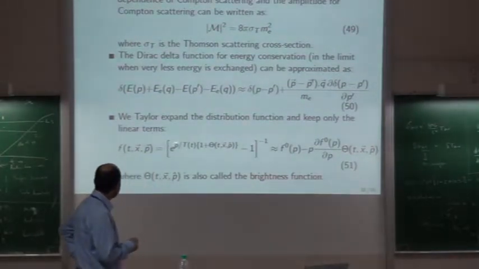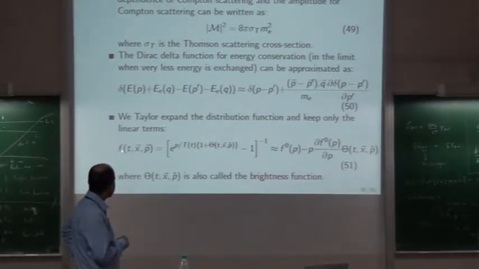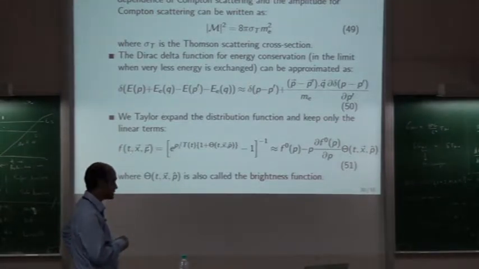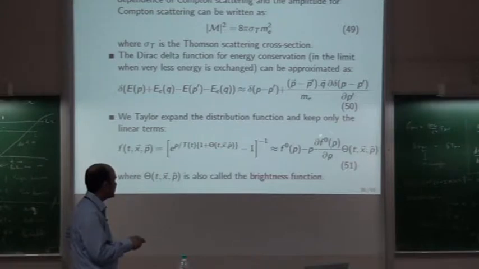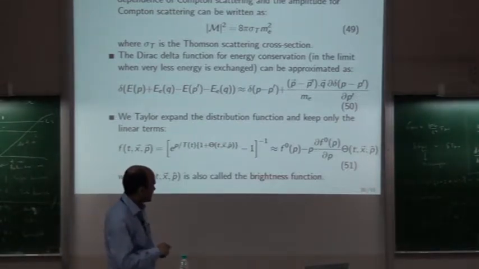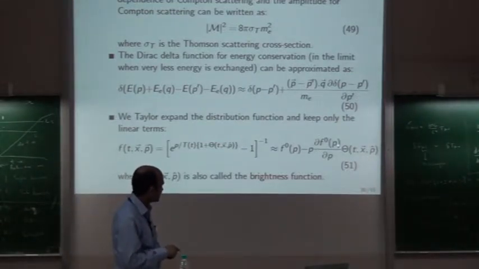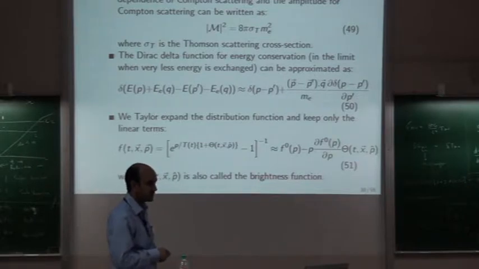And here it is. This is the perturbed distribution function f(t, x, p), and this is the unperturbed distribution function, which is nothing but the Bose-Einstein distribution function. So the perturbed thing is this unperturbed plus this thing. You can just see that it looks just like a Taylor expansion, nothing more.